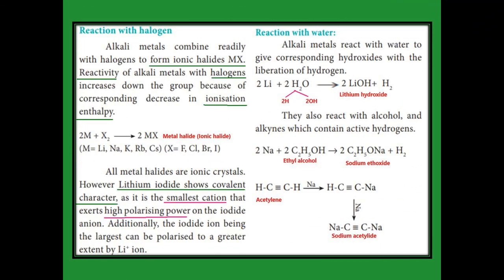Alkali metal combined with the halogens gives metal halide. See the reaction. M means metal. What are the metals here? Lithium, sodium, potassium, rubidium, cesium. These are the alkali metals.